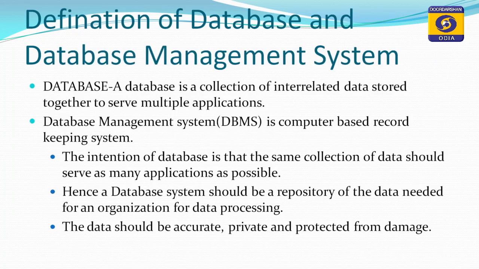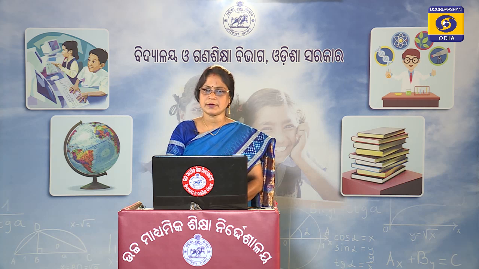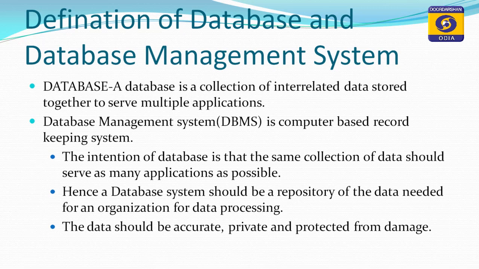Last class we already discussed the difference between data and information. Next we discussed the definition of database. A database is a collection of interrelated data stored together to serve multiple applications. And next we also discussed the database management system. This is the computer based record keeping system. A database management system is an intermediary between the user and the computer storage.